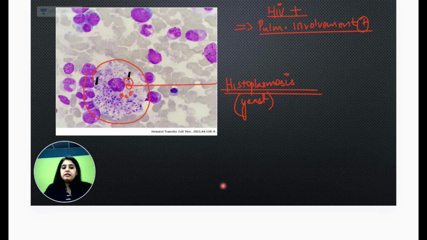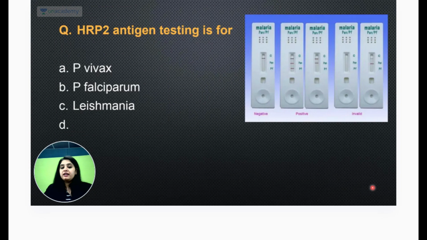ठीक है, shall we move forward? There was another question related to parasitology, which was HRP2 antigen testing. So the card was not given. Card I have just got you for reference. It was a text question, that is HRP2. Firstly, what is HRP2? HRP2 is histidine-rich protein 2, and this is of course seen in a case of Plasmodium falciparum.